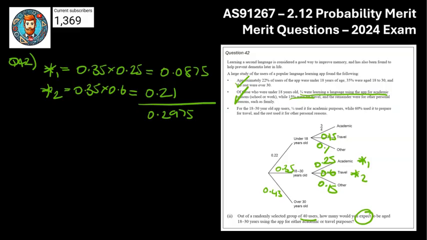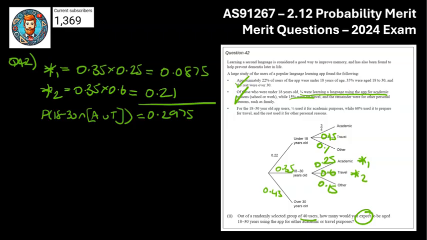So that's the probability of being 18 to 30 and using it for academic purposes or travel purposes. So hopefully that makes sense. The notation is not really required, but it'll help me understand it a bit better.